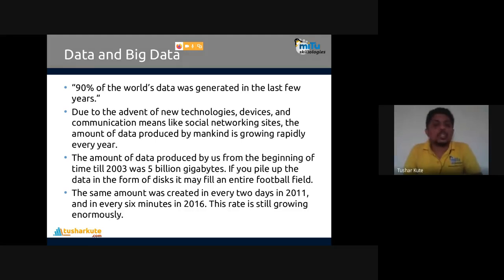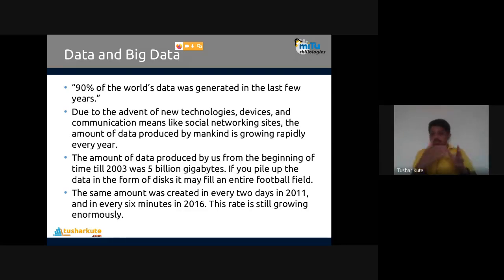It was 5 billion gigabytes. If you pile up the data in the form of disks, meaning your hard drives, it may fill up an entire football field. This is the data that was created.